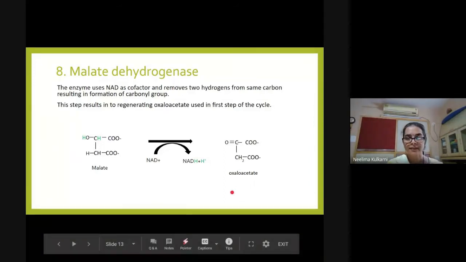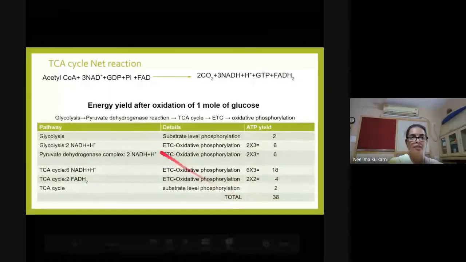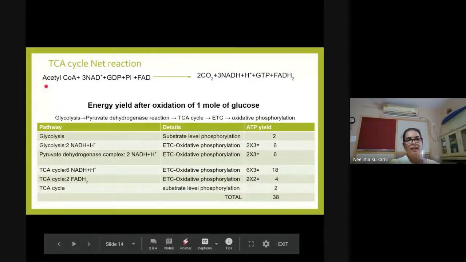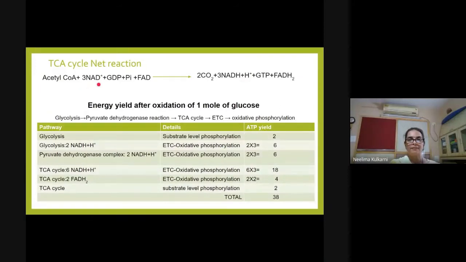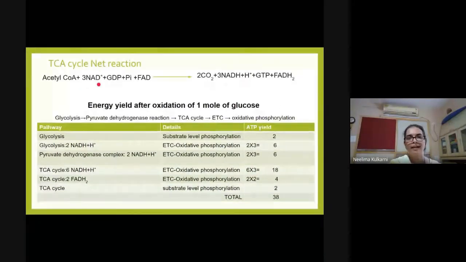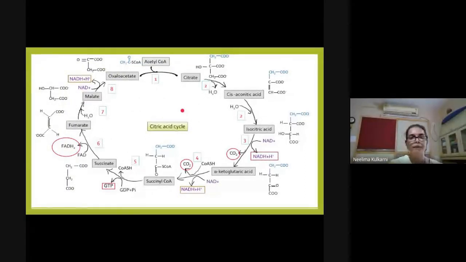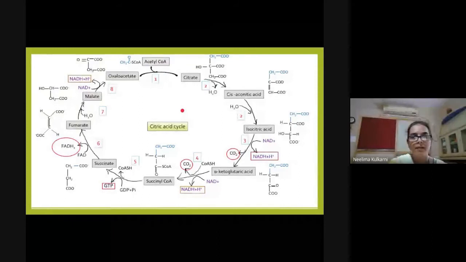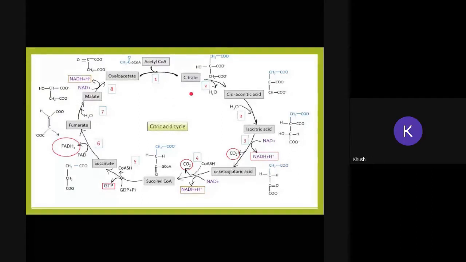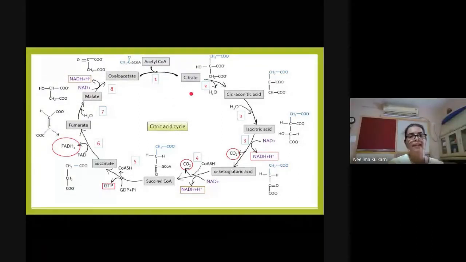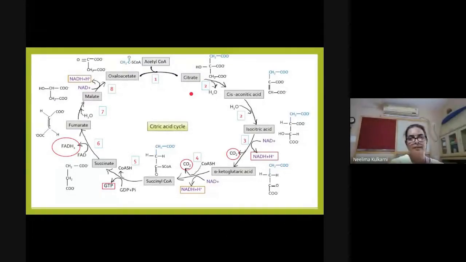Now with this, I have finished with the description of the pathway. So what is the net reaction? Acetyl coenzyme A plus 3 NAD plus. Before we see the net reaction, let me go back to the first slide. Are you able to see the overview of the TCA cycle? Yes, students? Yes, ma'am. Okay. Now before we see the net reaction, let us see what is taking place here.